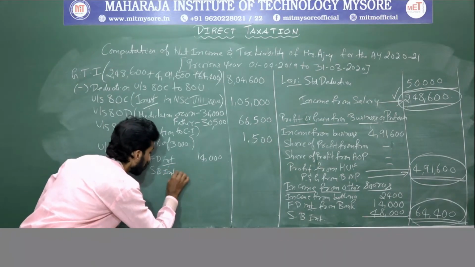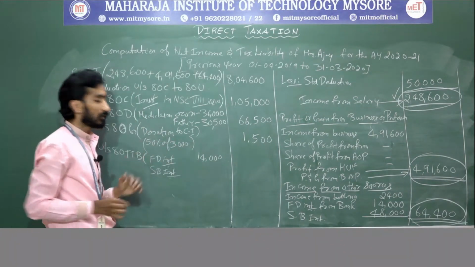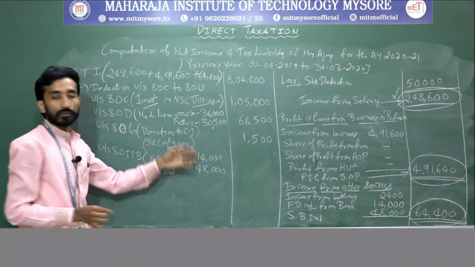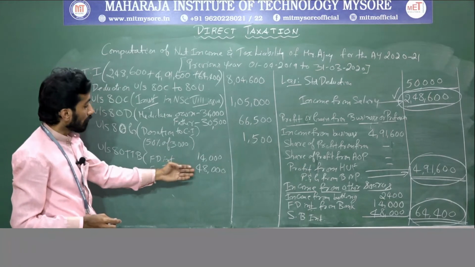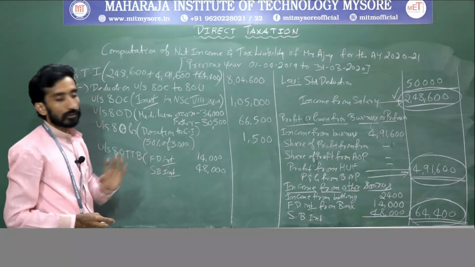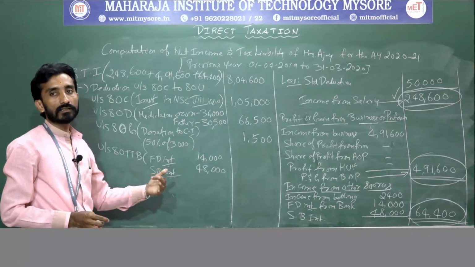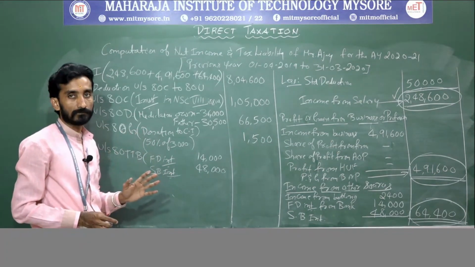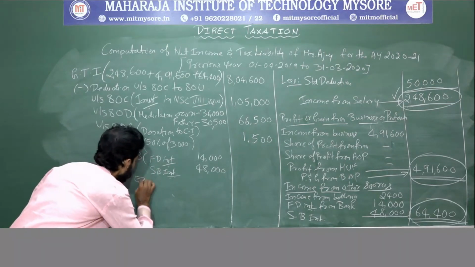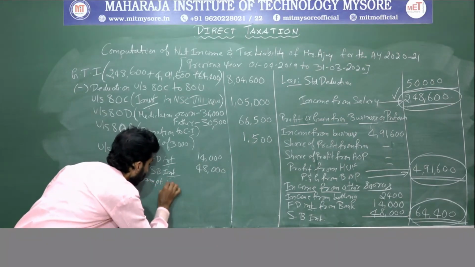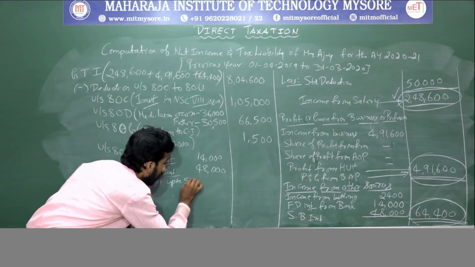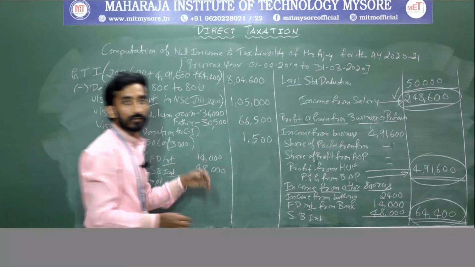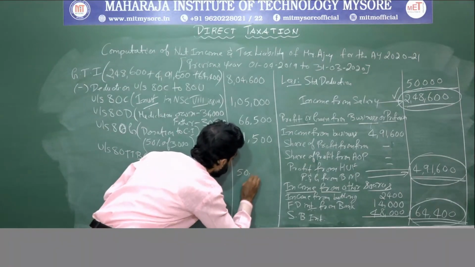Savings bank interest, how much he has received? 48,000. If you sum up, it will be around 62,000. But what they say here is the maximum deduction is up to 50,000. Exempt up to 50,000 only. So 50,000 exemption we will give.